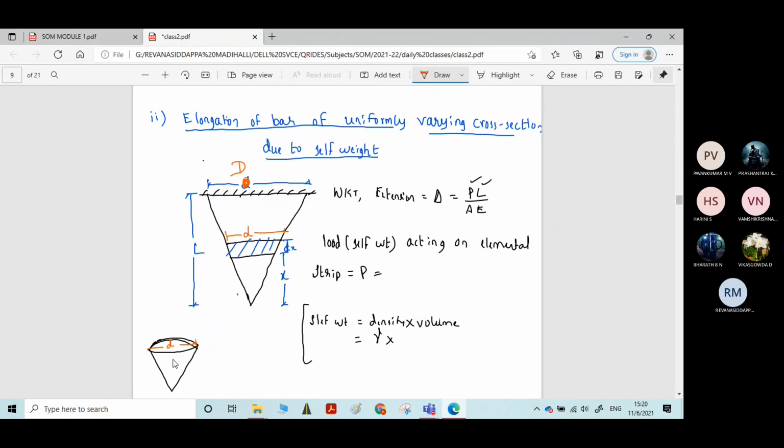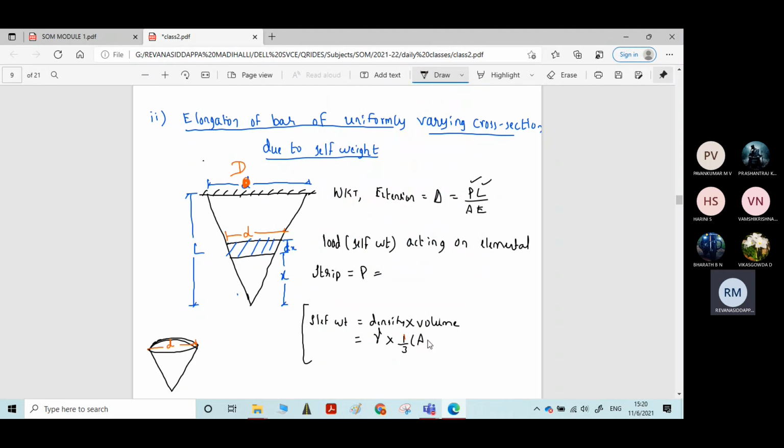Now weight is nothing but density multiplied by volume. Now I want the volume of this cone. How to calculate the volume, students? You calculate the cross-sectional area of the circle. The volume is one third of area into height.